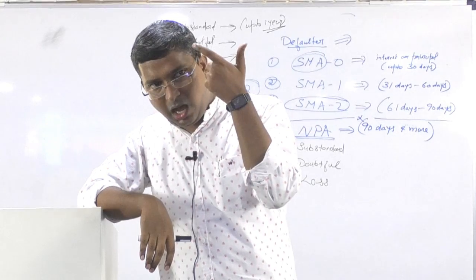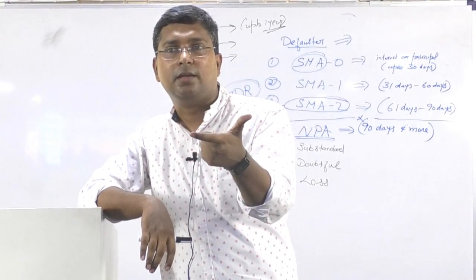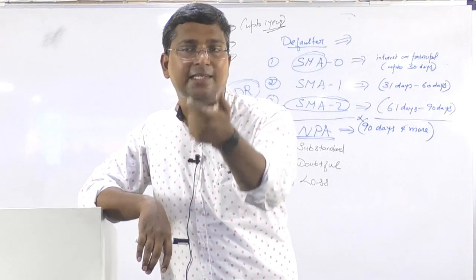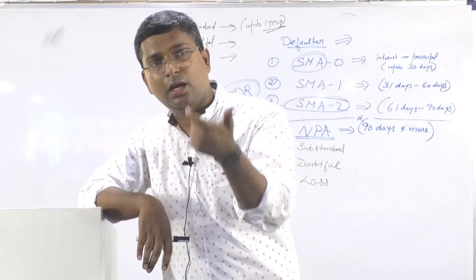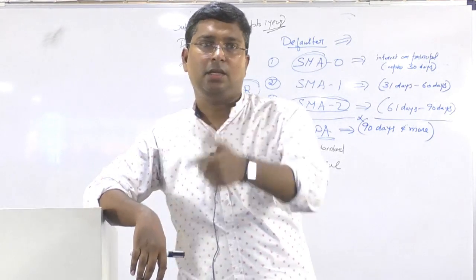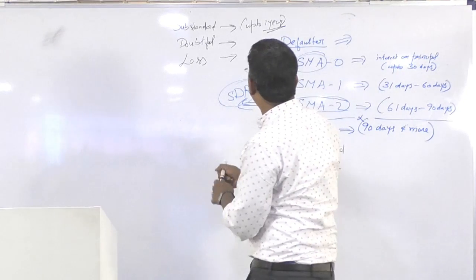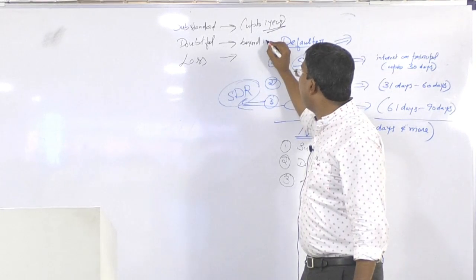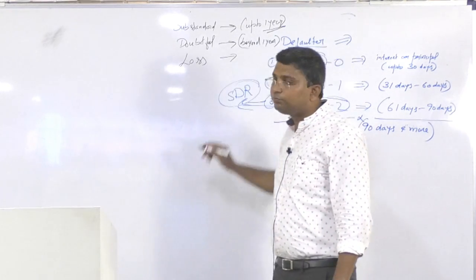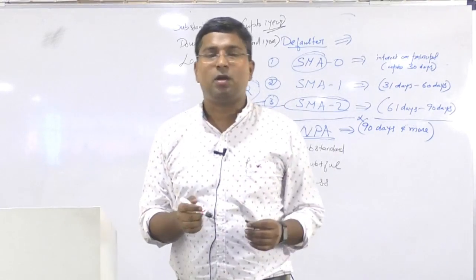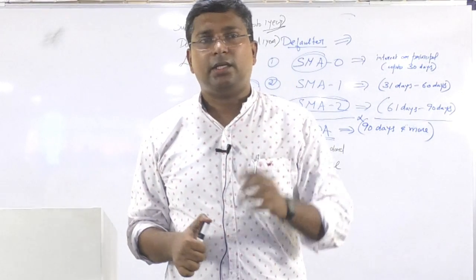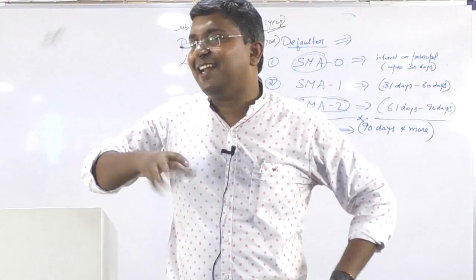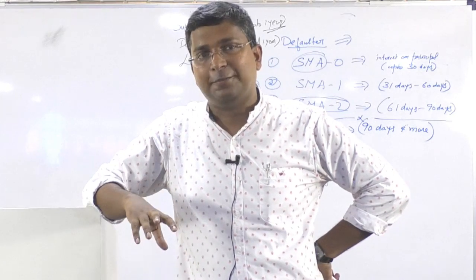So what is this substandard NPA? If there is no repayment for the 1 year after that loan account has become a non-performing asset, that is substandard. Beyond this 1 year, after becoming NPA and after 1 year also, if there is no repayment happening, we call that NPA doubtful. Doubt means now the chance of getting this loan back is doubtful only.